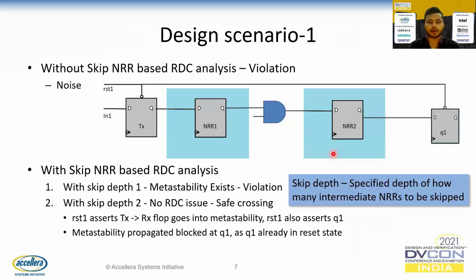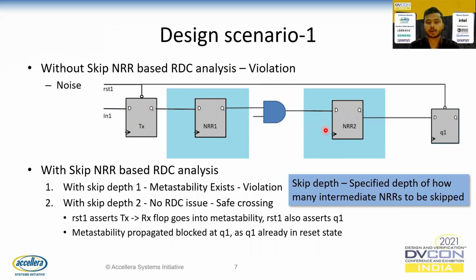Moving to the next part, let us discuss some design scenarios. In this design scenario, we have a crossing from TX to NRR1, since NRR1 is in its own reset order. Without this methodology, with the reset verification, we report this crossing as a bite. Now, let us say with this methodology, we are analyzing the fan outs.